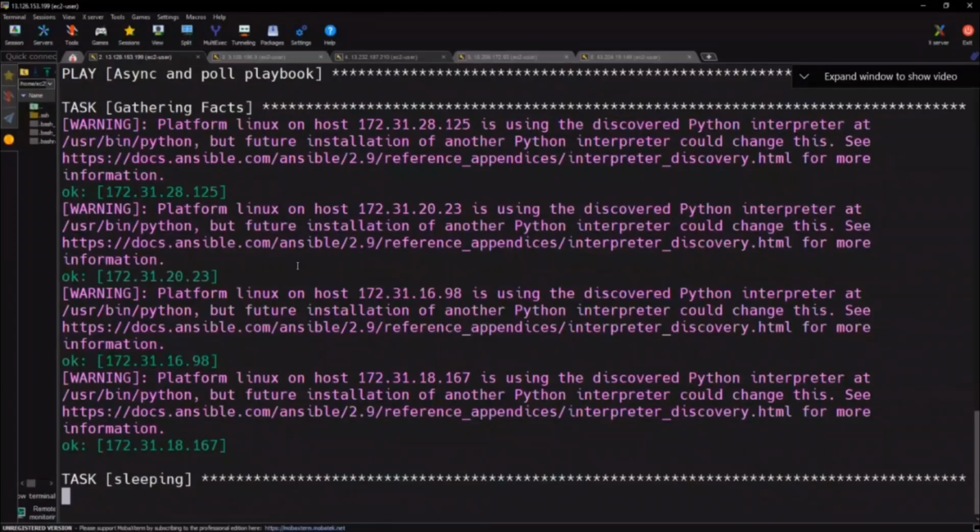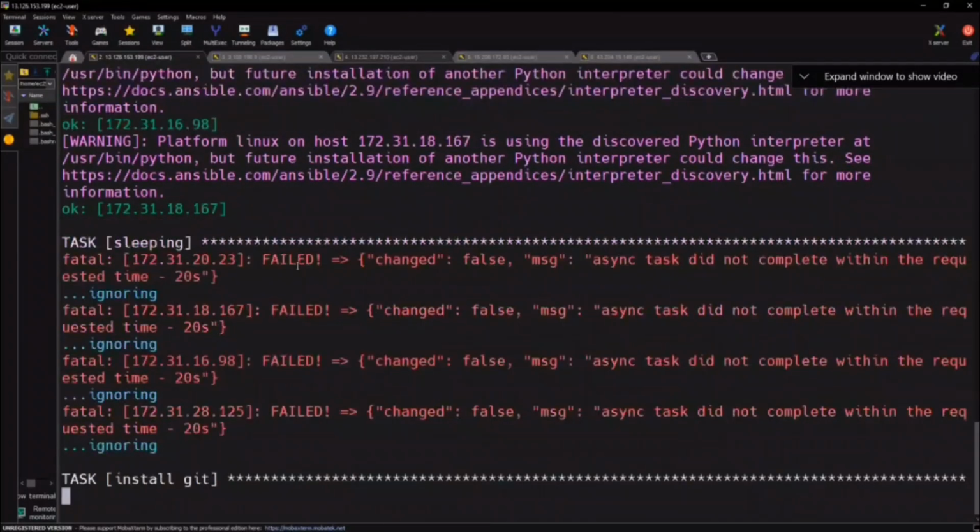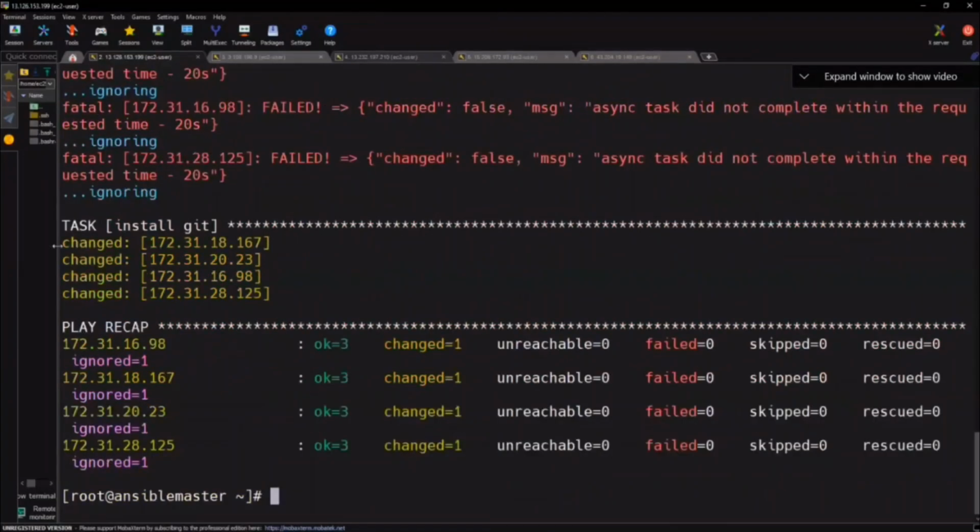Every 10 seconds, it will go and check whether the task is completed or not. And asynchronous will help us to complete within 20 seconds. See, it's completely ignoring here. And then it got changed. So Git is uninstalled now here.